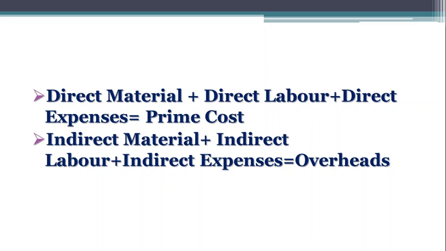If we add direct material, direct labor and direct expenses, we get prime cost, which is also called as direct cost. And if we add indirect material, indirect labor and indirect expenses, we get overheads.